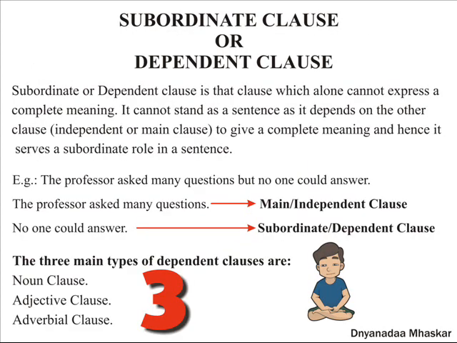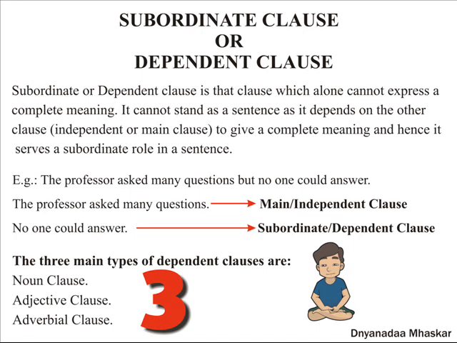Let us now see the subordinate or dependent clause. A subordinate or dependent clause is that clause which alone cannot express a complete meaning. It cannot stand as a sentence as it depends on the other clause, that is, the independent or main clause, to give a complete meaning, and hence it serves a subordinate role in a sentence.